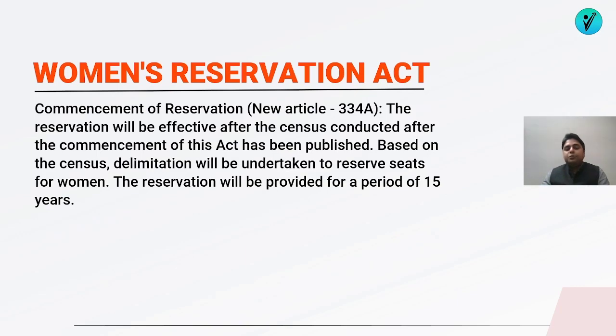In 1992, the 73rd and 74th Constitutional Amendment Acts were passed by the Parliament of India, giving constitutional rights to the panchayats and municipalities. Now, in that, there was a provision for one third reservation for women. And that is the reason, out of the lakhs of panchs, sarpanch, and municipal councillors in various cities and villages of India, one third are women.